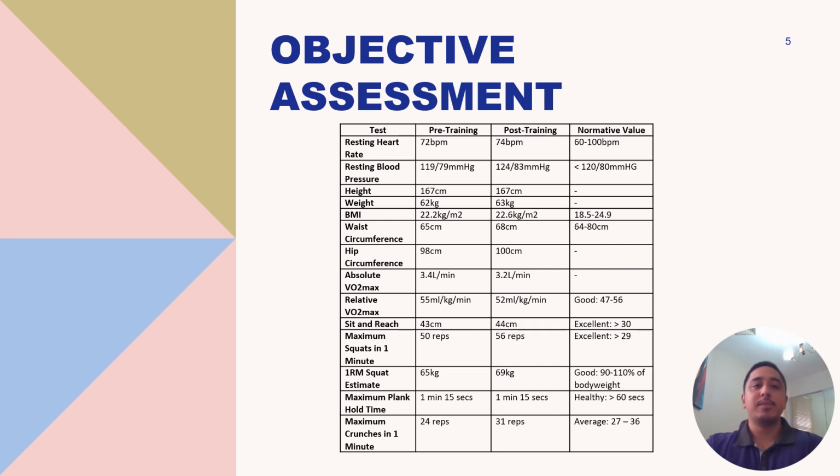Sophia's goal of increasing muscle mass was also likely reached. This was shown by her increase in weight from 62 kilos to 63 kilos, although further testing, such as body fat testing using skin calipers, or a DEXA scan to find her body composition, would be needed to determine this. All of her objective measures were in the healthy and normative ranges. However, her blood pressure post-training was slightly elevated, possibly due to her focus on increasing strength and muscle mass, leading to less of an emphasis on cardiovascular activity.